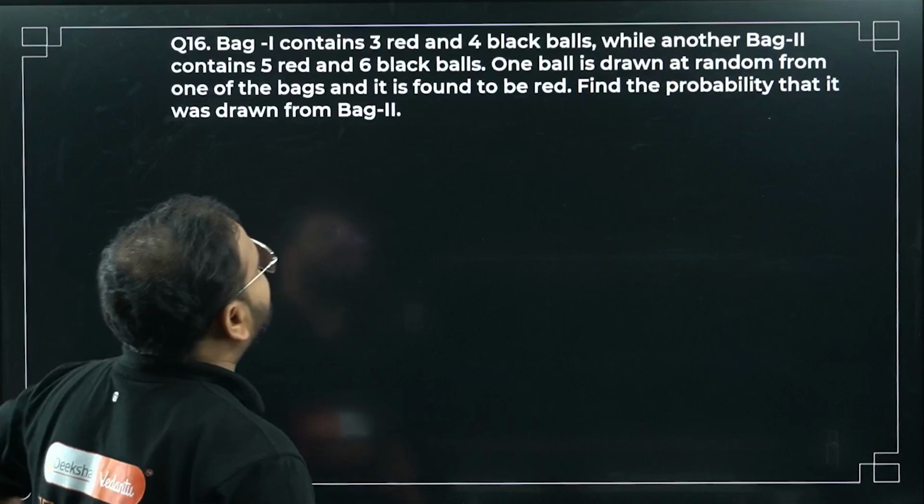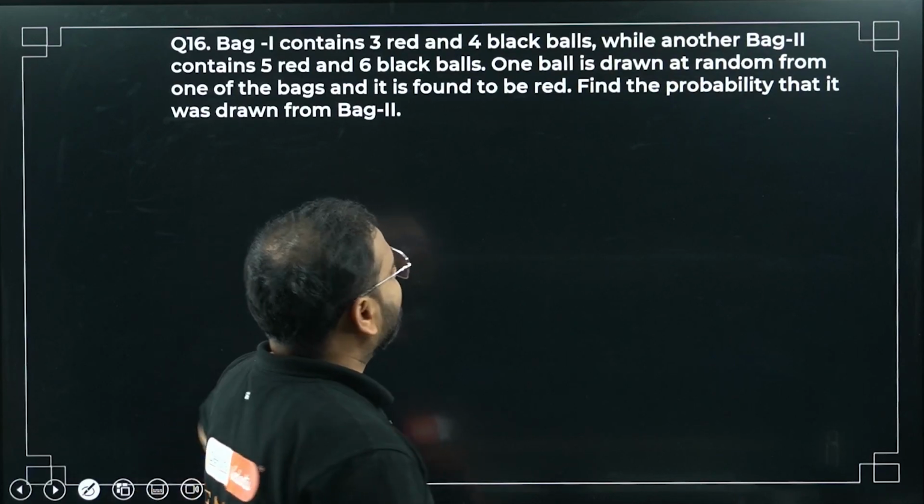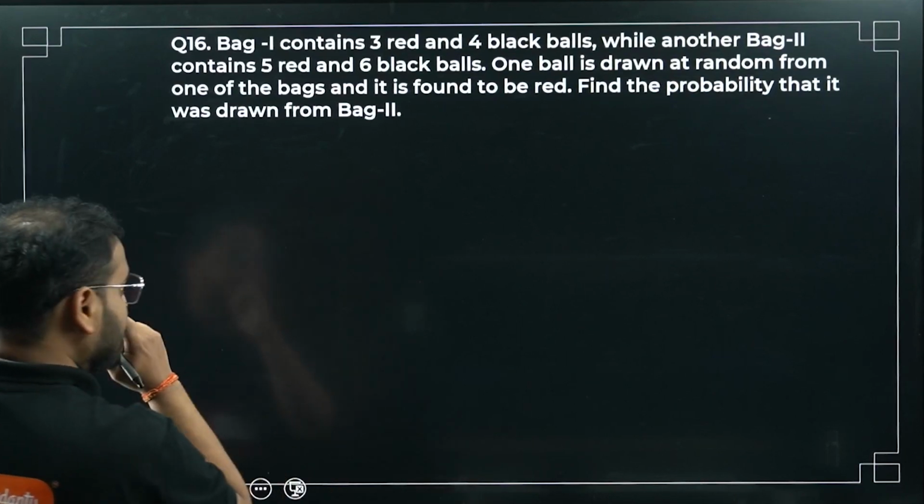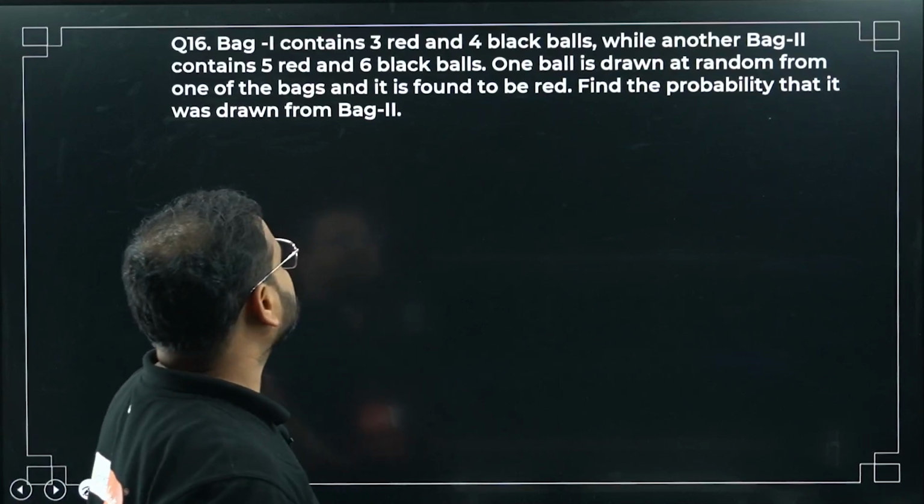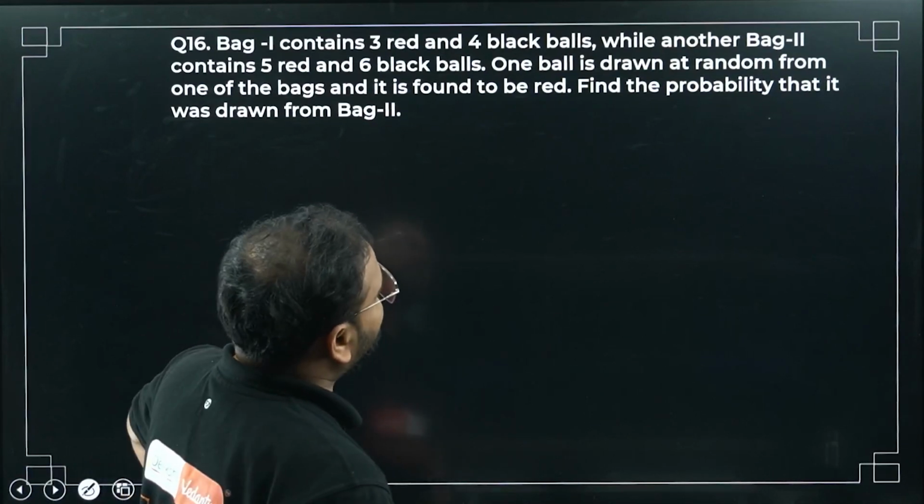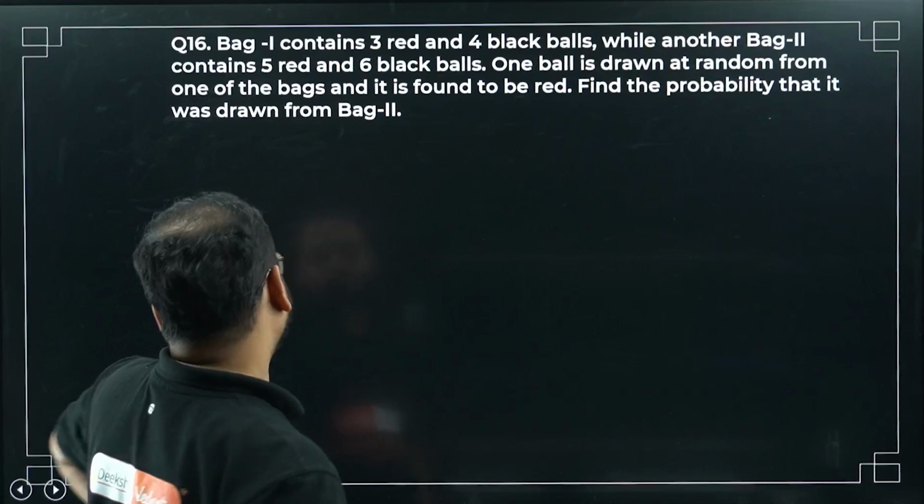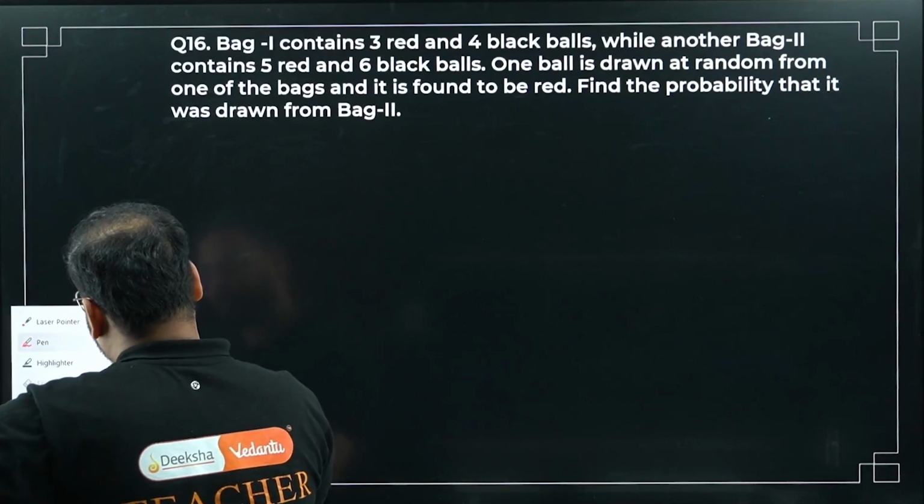Bag 1 contains 3 red and 4 black balls, while another bag 2 contains 5 red and 6 black balls. One ball is drawn at random from one of the bags and it is found to be red. Find the probability that it was drawn from bag 2. Okay, good question.